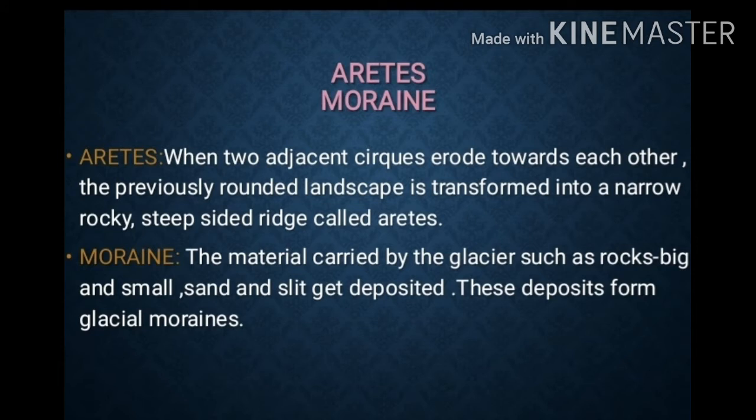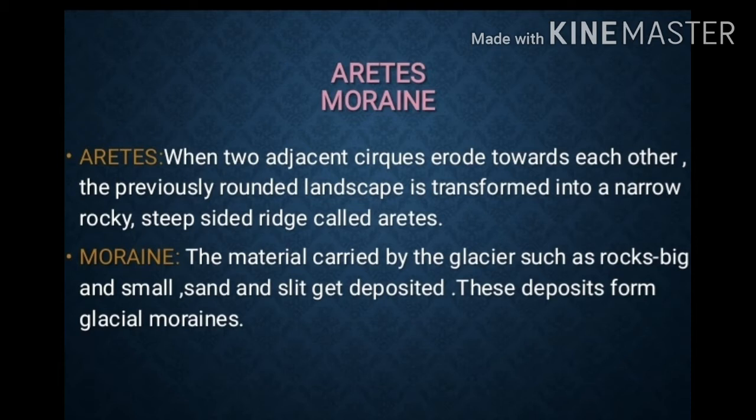Arete. When two adjacent cirques erode towards each other and collide, the previously rounded landscape is transformed into a narrow, steep, rocky, steep-sided ridge called an arete. So, when two cirques collide, the previous landscape is transformed into a narrow rock shape, and that is called an arete.